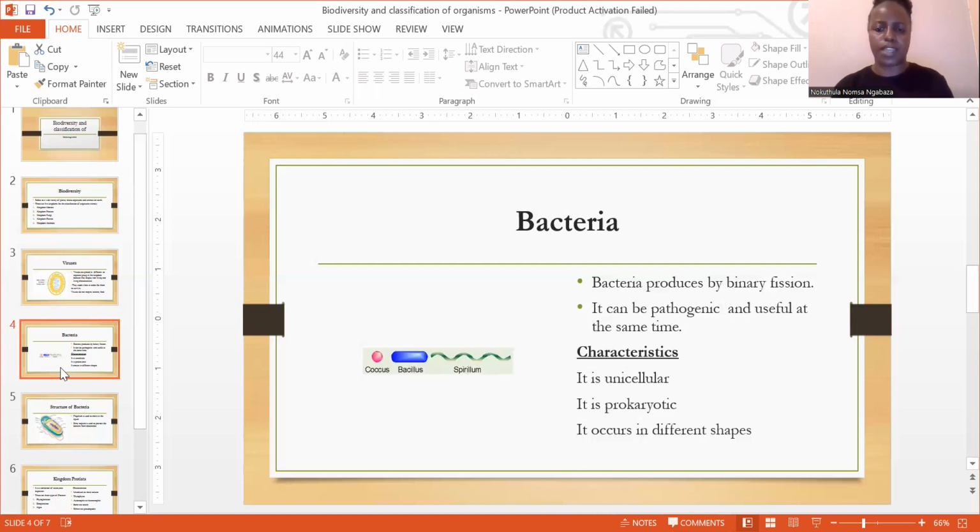Now, guys, when it comes to binary fission, let me give you a practical example so that every person can try and get a picture of what we are speaking about when we say bacteria reproduce by binary fission. Let's just say you've got one cell here. This one cell splits into two, right? And then those two that have been formed are going to split again. The first cell is also going to produce two, the second cell produces two each.